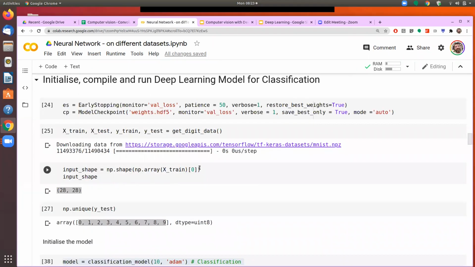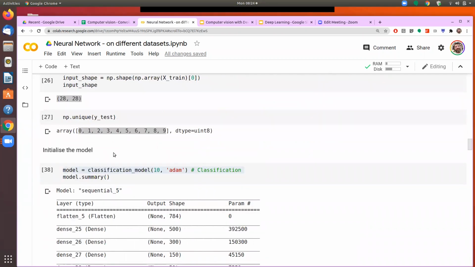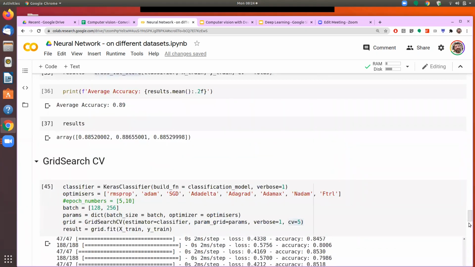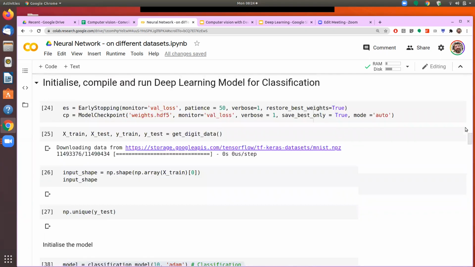So we are doing the classification. We come here, then we define the model with Adam, okay? Because Adam was giving me the best performance, isn't it? Yes, it is Adam which is giving me the best performance.